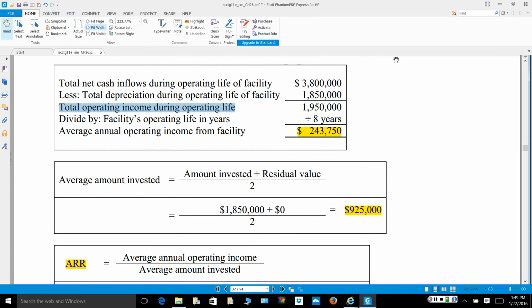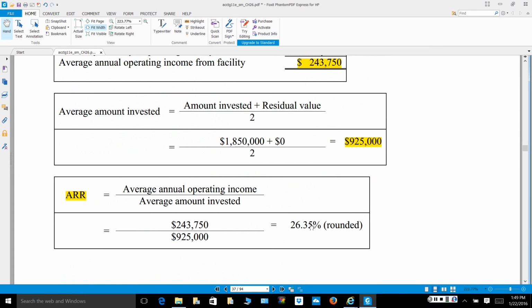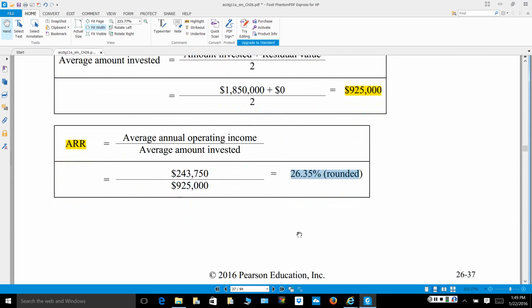I know the annual operating income from the facility. I know the average amount that I have invested, and this will generate for us an accounting rate of return of around 26.3%. Once again, it is positive, but what is our minimum required return to take on investments such as this? And I think it was around 12% for this organization. So we could see that this is well above the minimum amount.